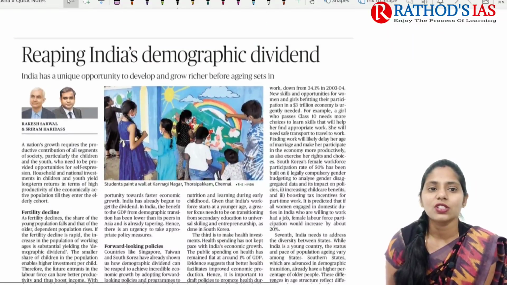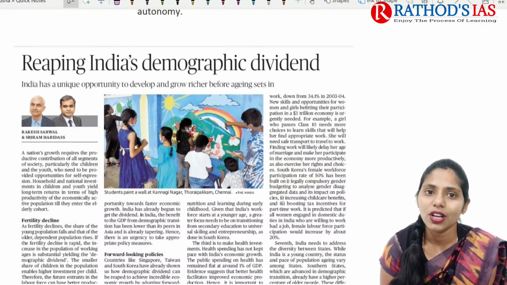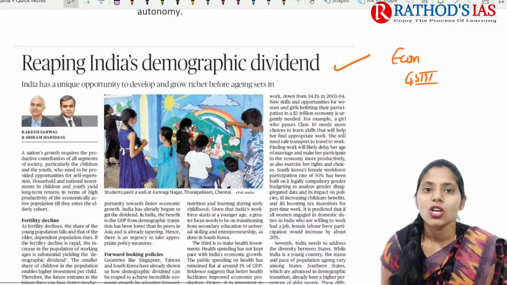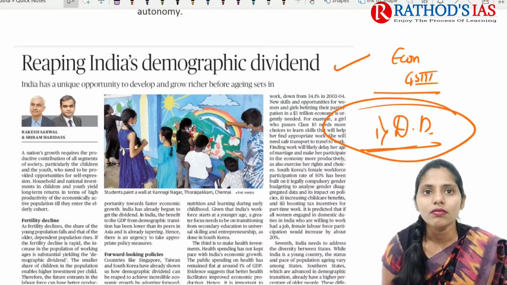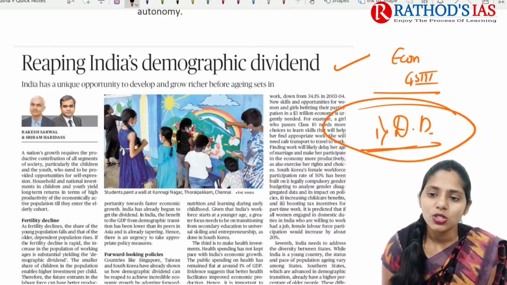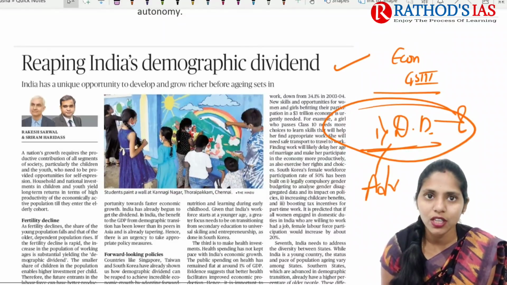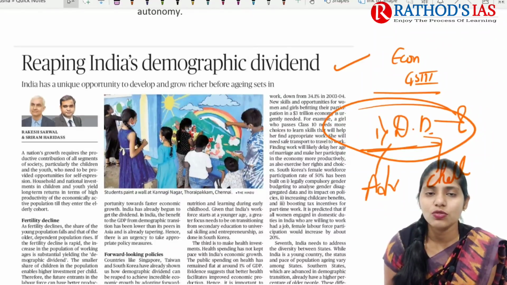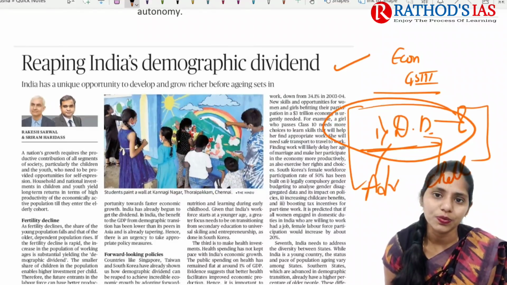Now let us see the next topic. It is regarding India's demographic dividend. Reaping India's demographic dividend. This article is very important from our economy point of view, and it comes under GS Paper 3. First of all, you need to know what this demographic dividend is. I will give you some homework: find out what this demographic dividend is, what the advantages of the demographic dividend are, and what challenges we are facing, because this topic is of utmost importance and it is a burning issue.